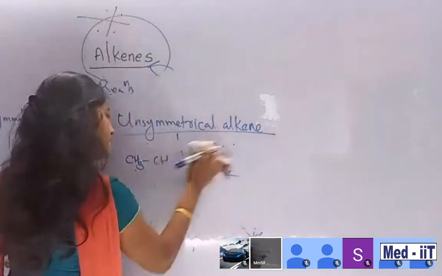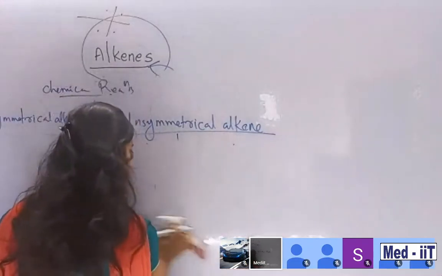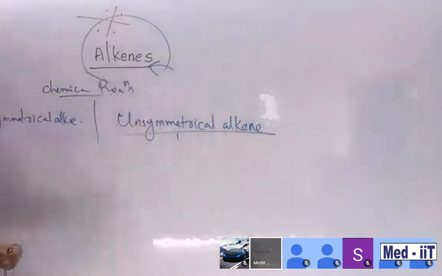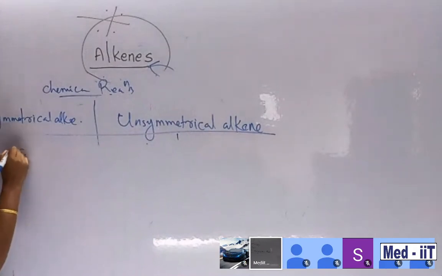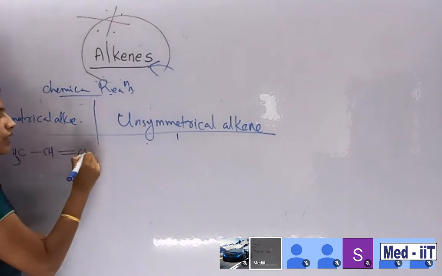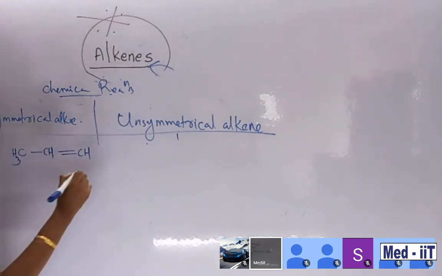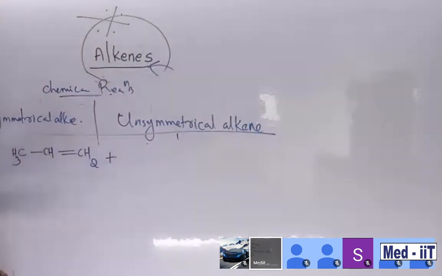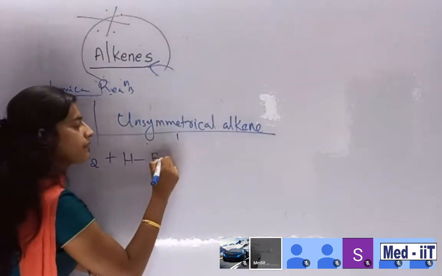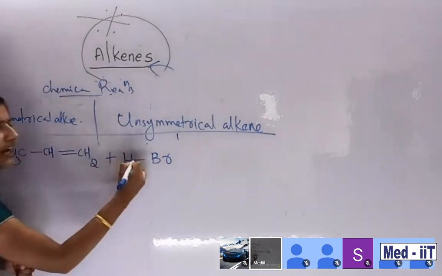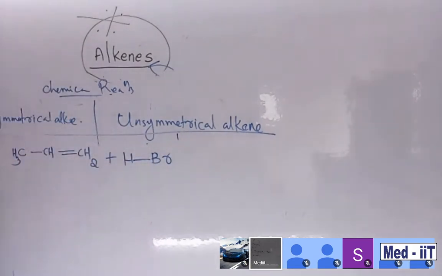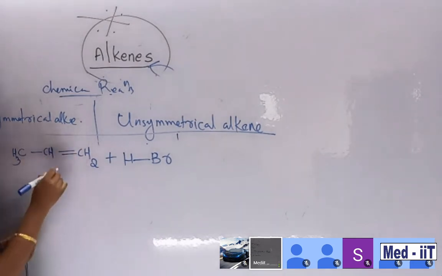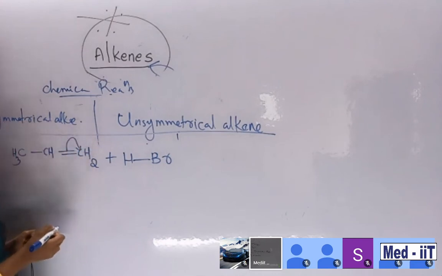I can rewrite. Unsymmetrical alkene. CH3, CH double bond CH2. We are adding it with HBr, hydrogen bromide bond. I told you there are two possibilities. Why? Suppose the bond is going to break, so I am going to shift it here. First, one carbon will get a positive charge and the other will get a negative charge.